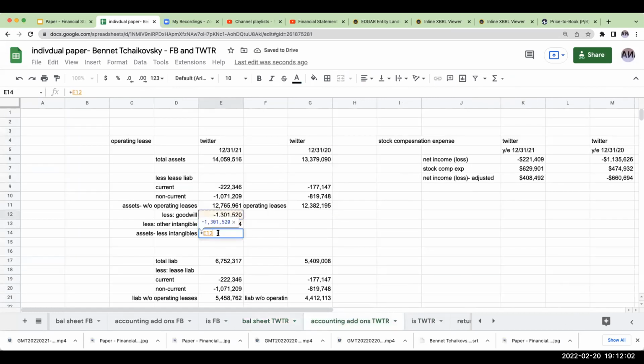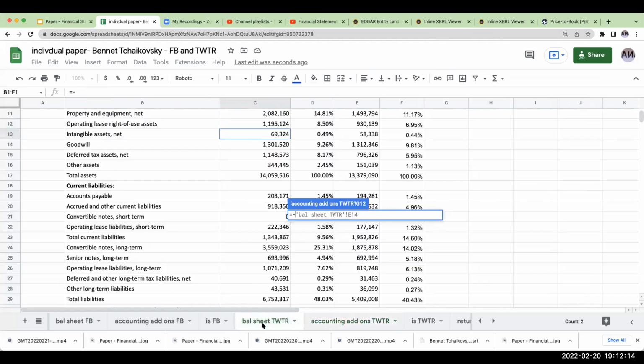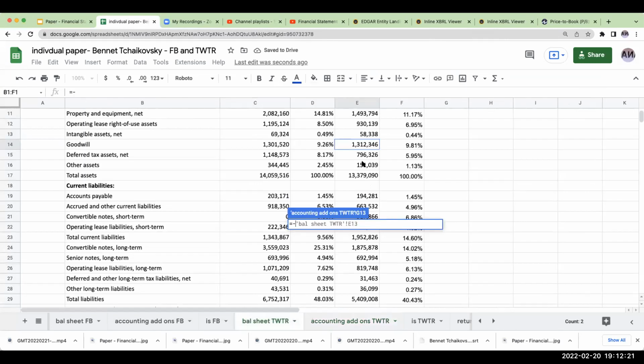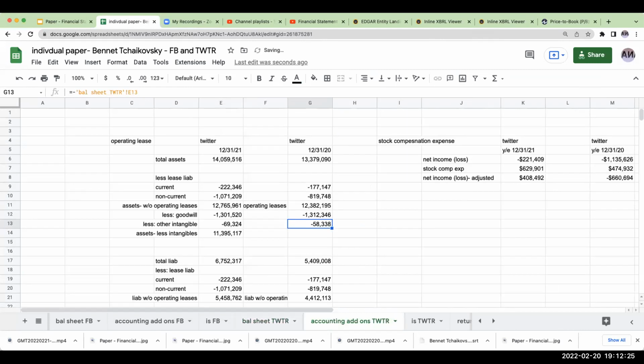So our assets less those intangibles are about 11.3 billion. So less our goodwill, for 2020, balance sheet for Twitter, 1.312. And then over here, you've got intangible assets of, there we go. Okay.